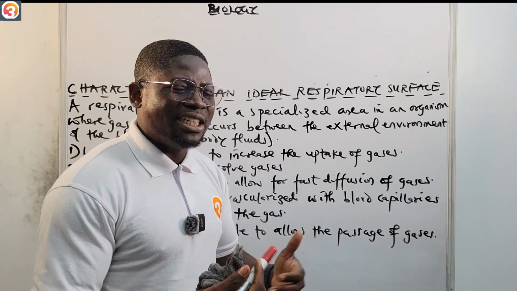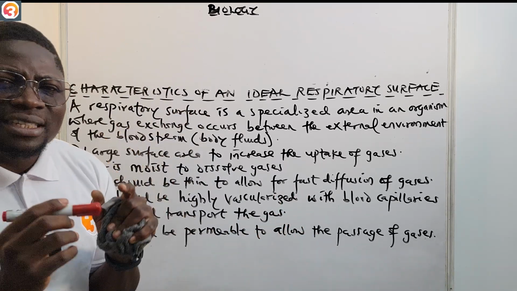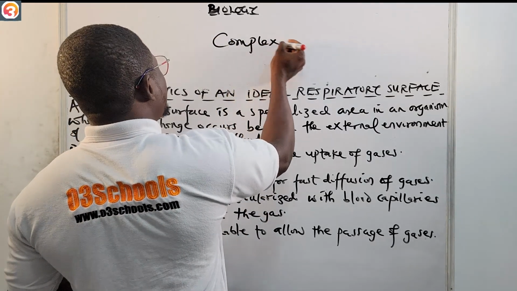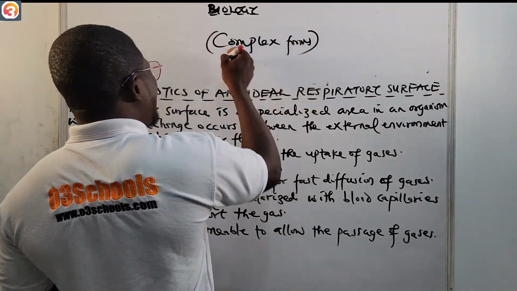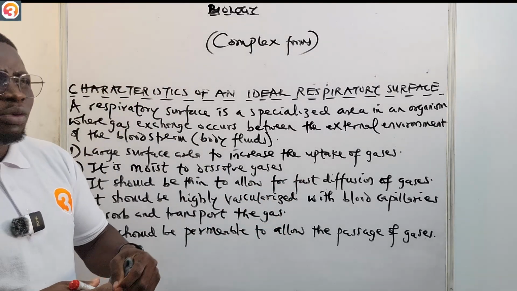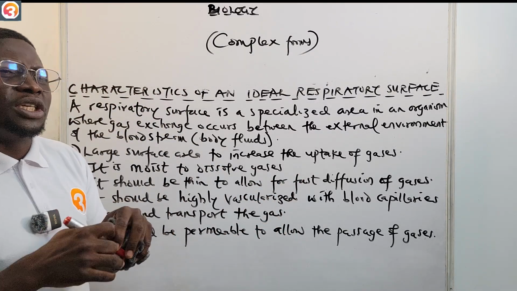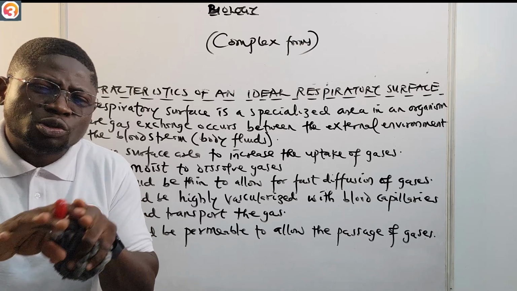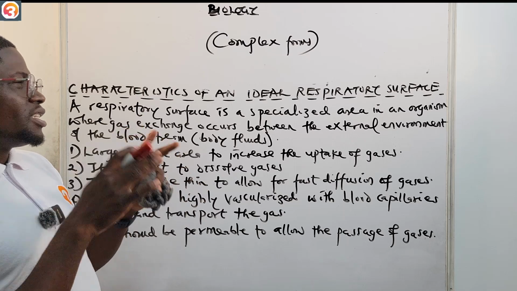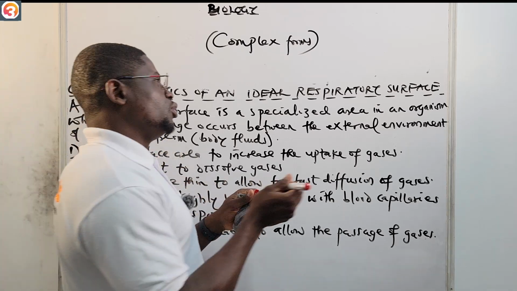Carbohydrates exist in complex forms. That means that for us to be able to make use of carbohydrates, we're going to break them down, through the process of digestion, into simple soluble forms. And one of those simple soluble forms is glucose.